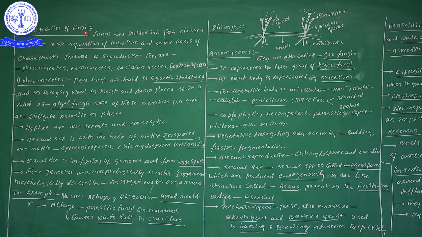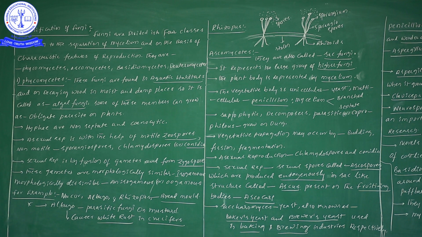First is the classification of fungi. Fungal members are divided into four classes. This is an important point: they are divided according to the separation of mycelium, and on the basis of the characteristics of reproduction.